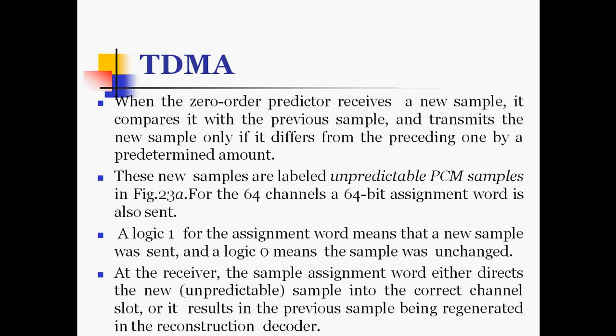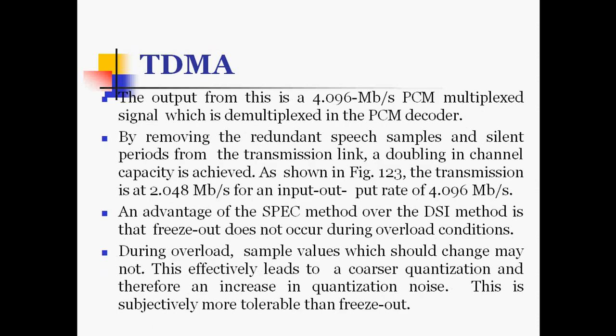A logic 1 in the assignment word means that a new sample was sent, and a logic 0 means the sample was unchanged. At the receiver, the sample assignment word either directs the new sample into the correct channel slot, or it results in the previous sample being regenerated in the reconstruction decoder. The output from this is a 4.096 Mbps PCM multiplex signal, which is demultiplexed in the PCM decoder.